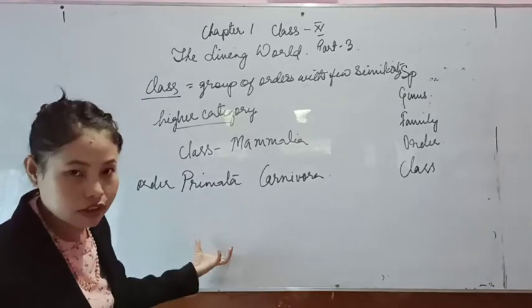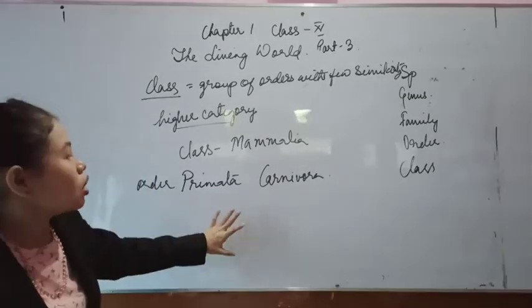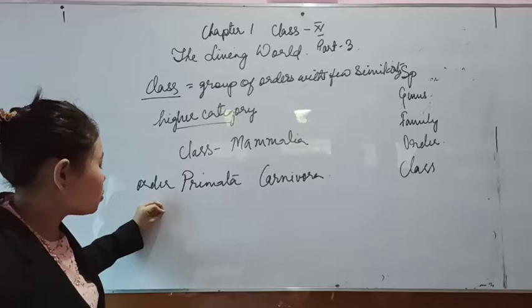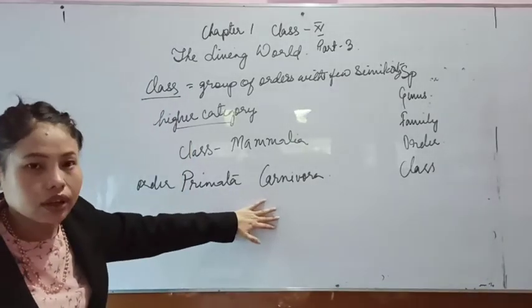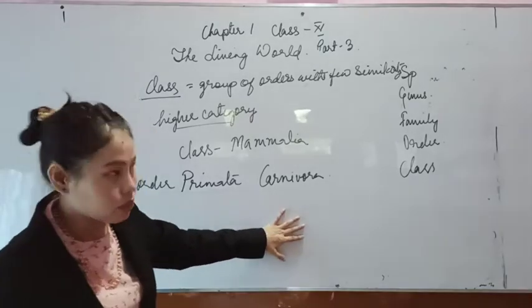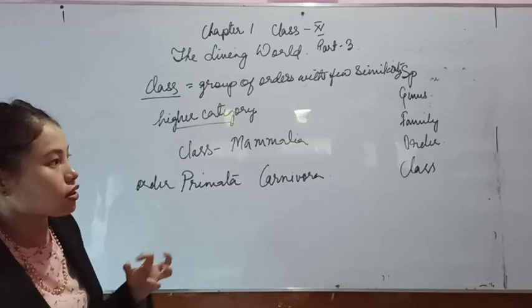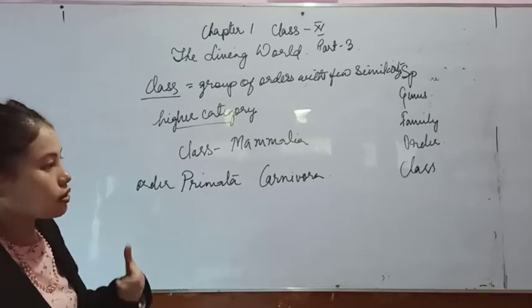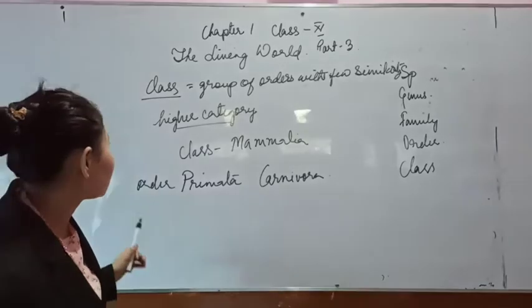Some are insectivorous and some are herbivorous also. So therefore, the class has orders which are closely related, but they cannot interbreed among themselves. Therefore, they are excluded from species, genus, family, and also order. So this is regarding class.